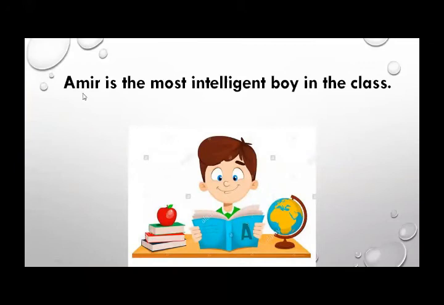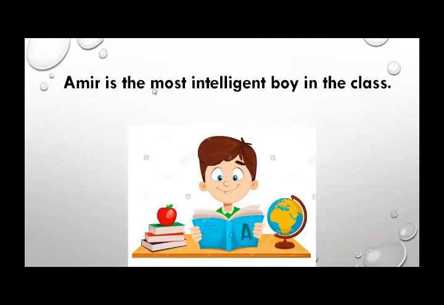Now our next example is a boy whose name is Amir, and as you can see, he is studying, right? There are many books kept on his desk. So Amir is the most intelligent boy in the class. In every class there are many intelligent students, right? But here Amir is the most intelligent boy in the class, means he's the most intelligent of all the other students in the class. I'm comparing Amir to all the other students in the class.